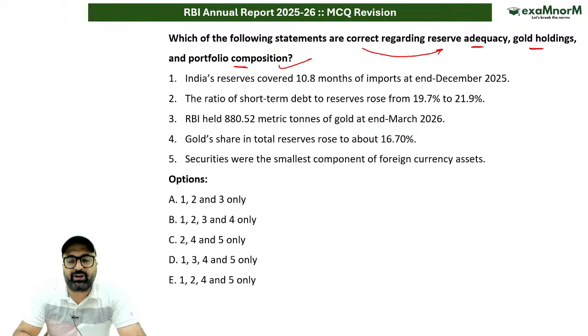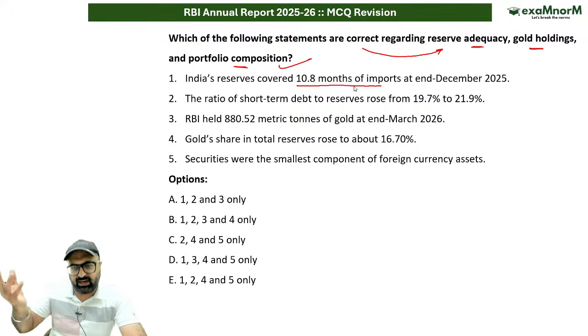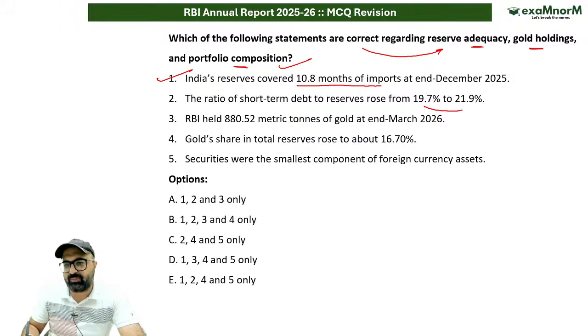In terms of the forex reserves, it has been recorded that India's reserves covered 10.8 months of imports at the end of December 2025, which was earlier 11.3 months. This is correct. The ratio of short-term debt to reserves has increased from 19.7 to 21.9%.